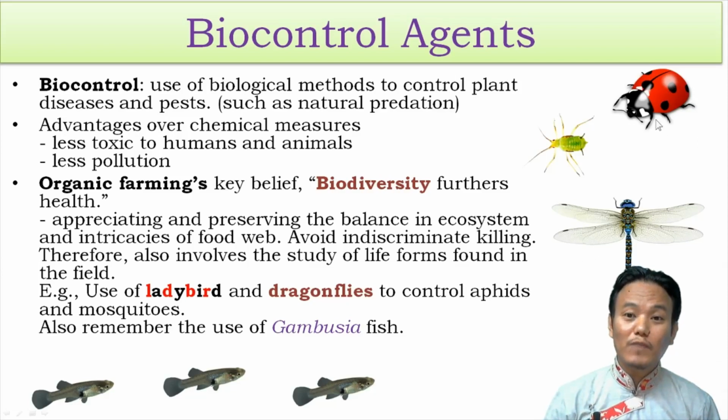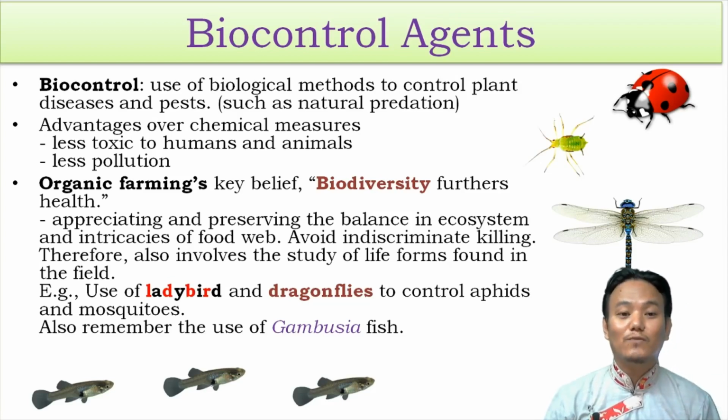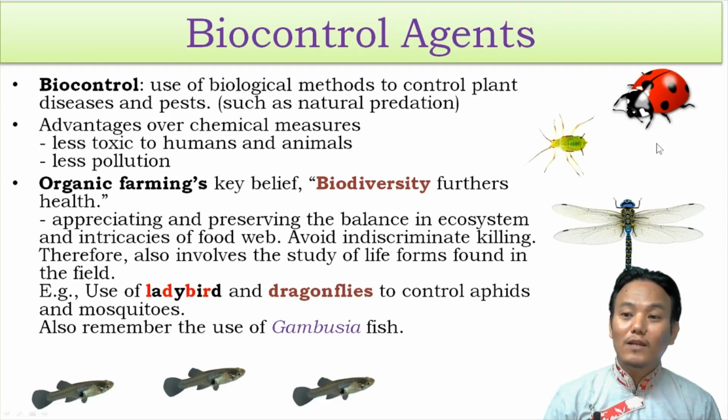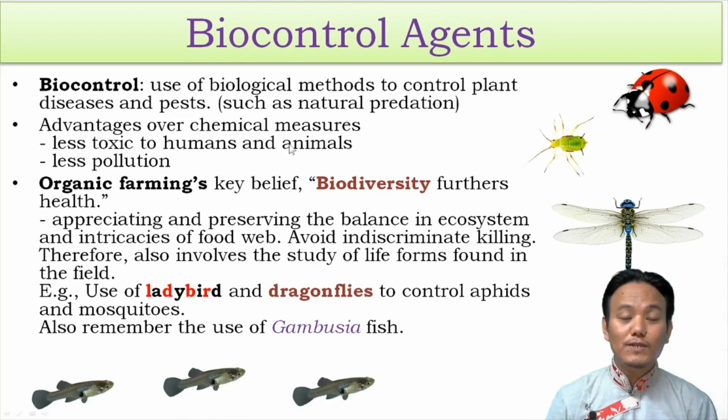So use of biocontrol agents would also mean avoiding indiscriminate killing of other insects. Right? Some of the insects may be quite beneficial to agriculture as well, maybe like pollinators. If you use chemical insecticides, you can kill those beneficial insects as well. So these are the advantages of biocontrol agents over chemical measures. Now, based upon these advantages, organic farmers prefer the use of biocontrol agents over chemical measures.